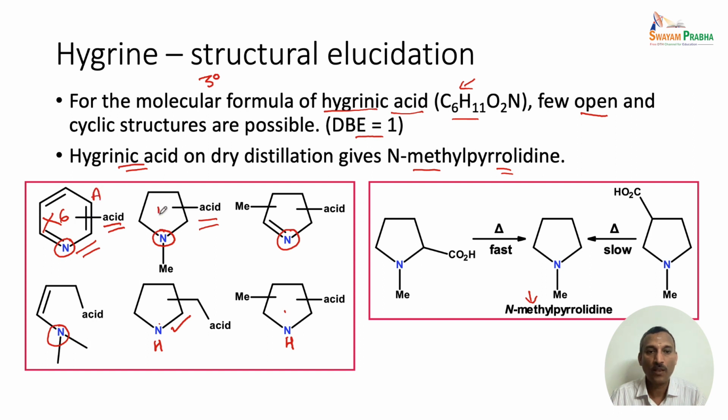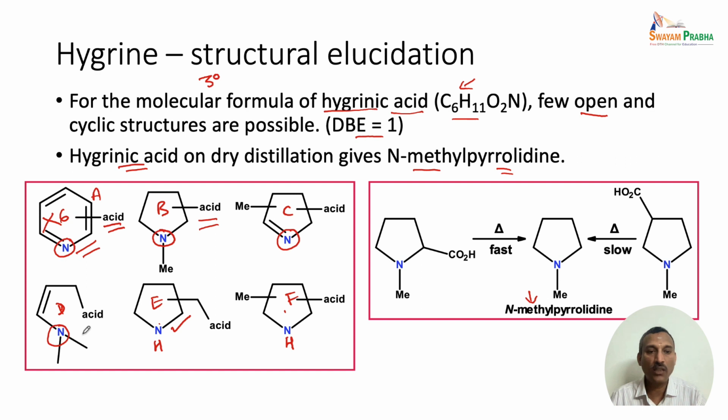Let us say I label the structures A, B, C, D, E and F. So, these are all the different names we have given for the structures. A is ruled out because it has a 6-membered ring, and if you look at E and F, they have a secondary nitrogen. So, that is also ruled out, and we now have a few other structures left, which are B, C and D.